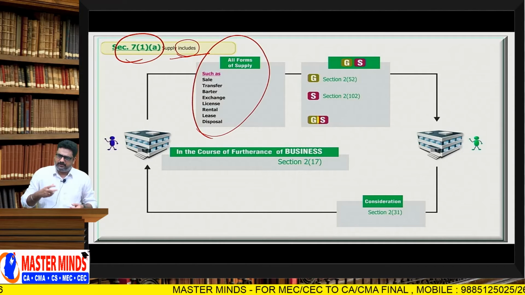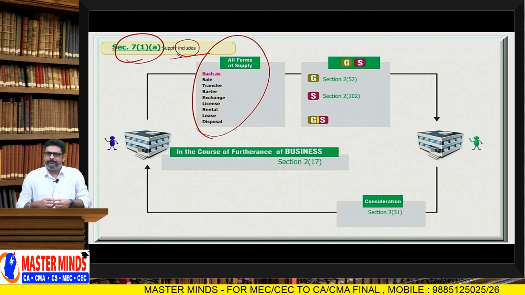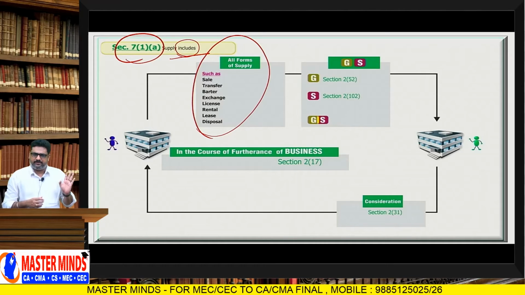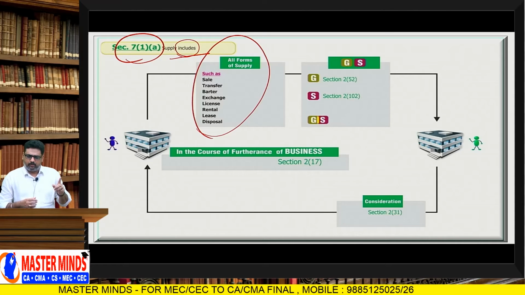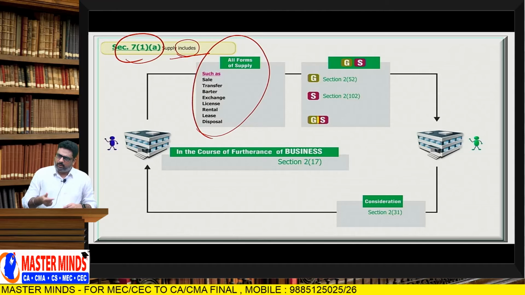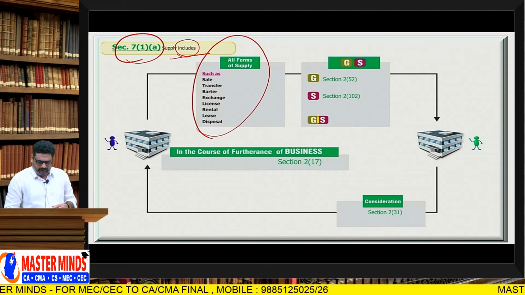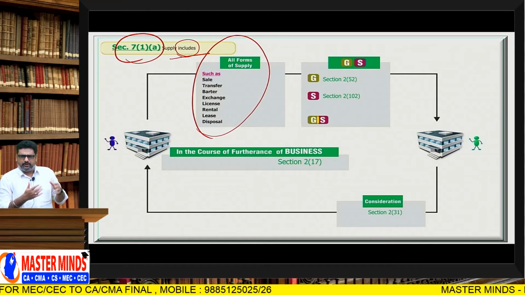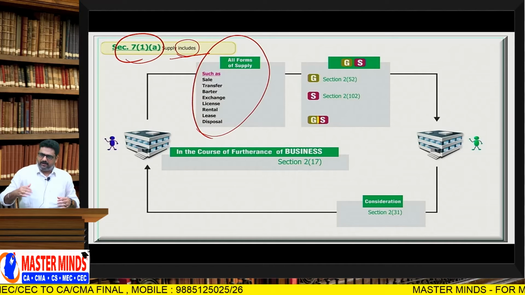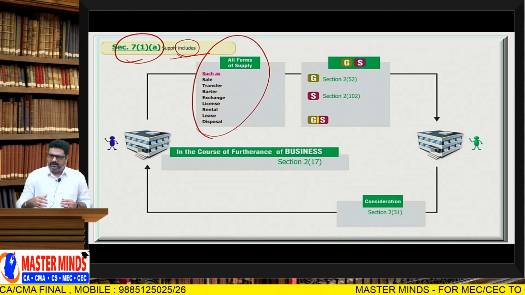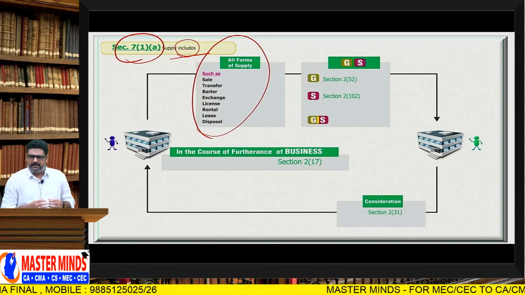If it is a movable property, it is called lease. If it is an immovable property, it is known as rentals. So, permission to use an asset: if the asset is a movable one, it is called a lease. If the asset is an immovable one, it is known as rentals.